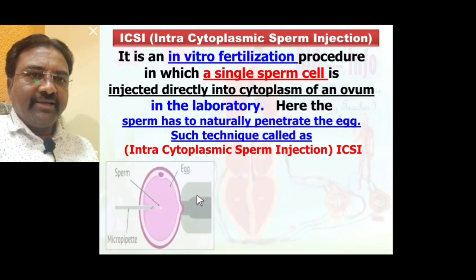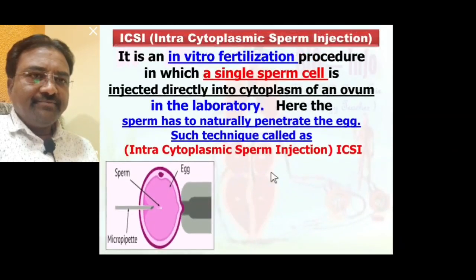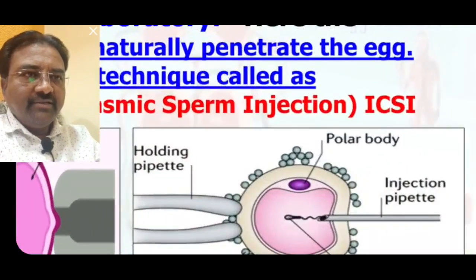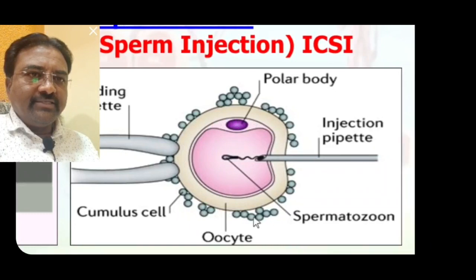Seen here is the diagrammatic representation. This is the egg, and the sperm is injected through a micropipette inside the egg. So this process is intracytoplasmic sperm injection. This is also seen here: this is the egg or female gamete.